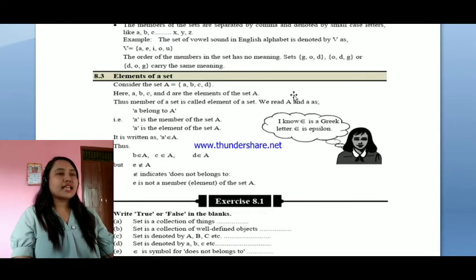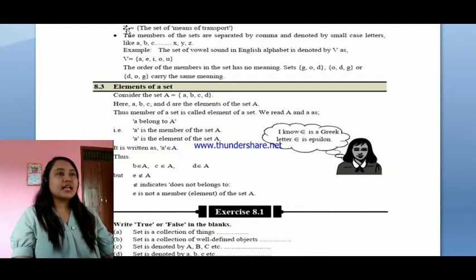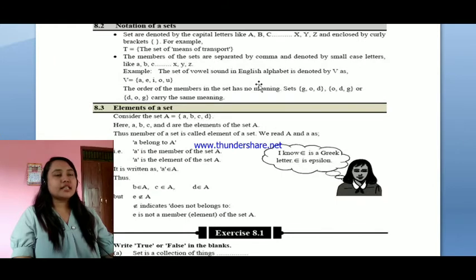So now these can be categorized as, first of all, let me just give the example. Let the set be denoted as A. A equals, or T equals, curly bracket, the set of means of transport, and the curly bracket is closed. This is how we denote the set.